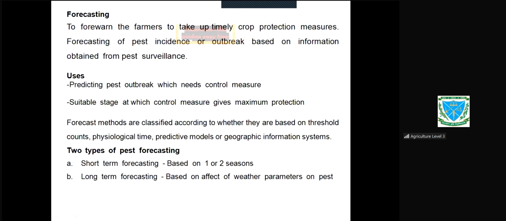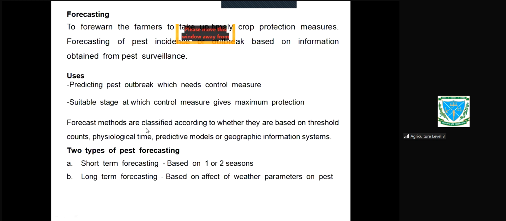So what is the use of the forecast? Predicting pest outbreak. You can predict when the pest will break out, which needs control measures, and how you can control it. Suitable stage at which control measures give maximum protection. We can use one method at different growth stages of the population, but at what stage it will be most effective, we can use forecasting for this.